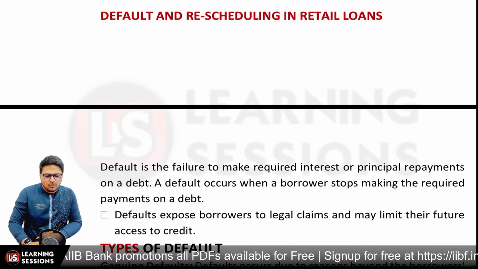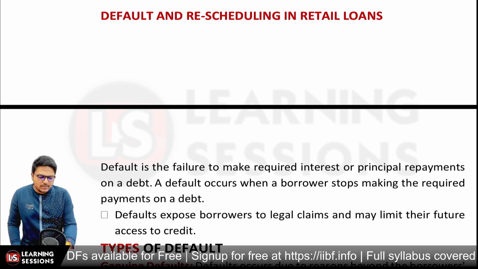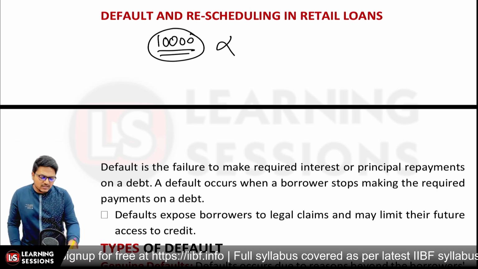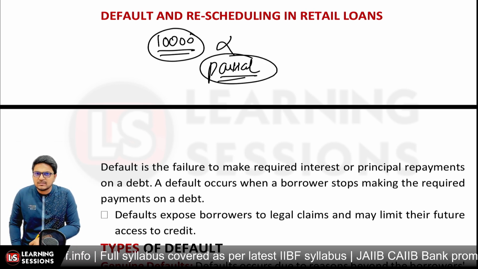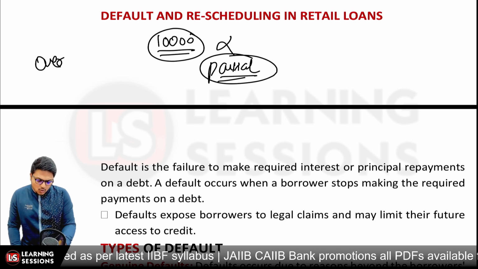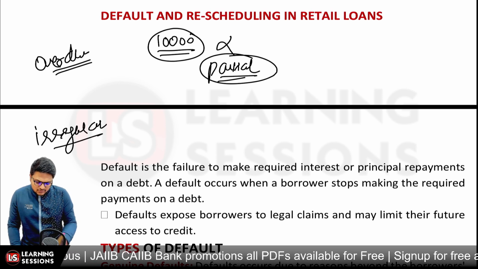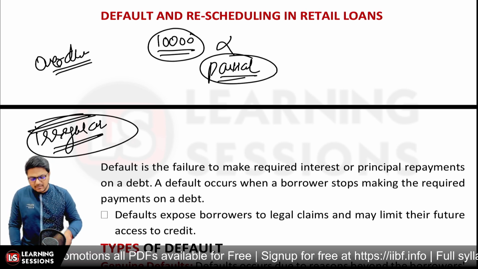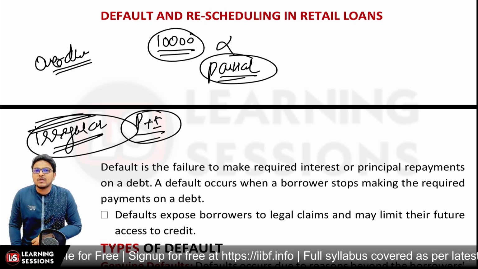Now after that, it's related to default and rescheduling of the retail loan. Let's say the amount that was to be repaid was rupees 10,000 each and every month. It may be the case that the borrower has not paid the amount at all, or the person may have paid a partial payment. Okay, so partial repayment can also be there. In both scenarios, there is an amount that is now overdue. We say this amount to be the irregular amount. So the irregular amount is showcasing that particular amount that was to be paid but has not been recovered so far. Okay, it may include the component of principal as well as the component of interest. That's what an irregular amount is.